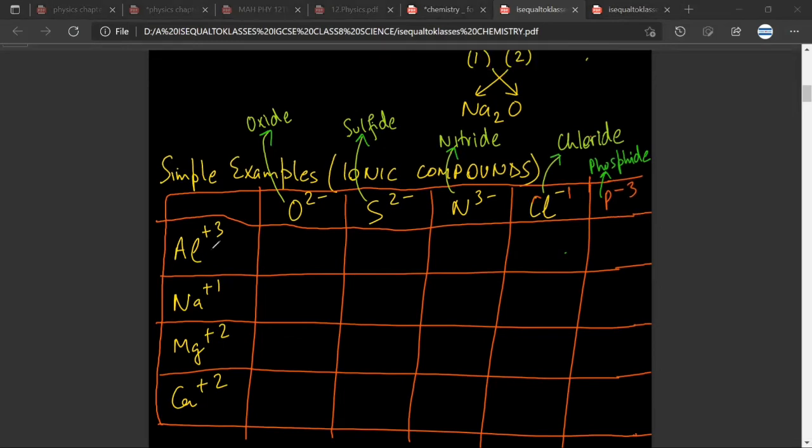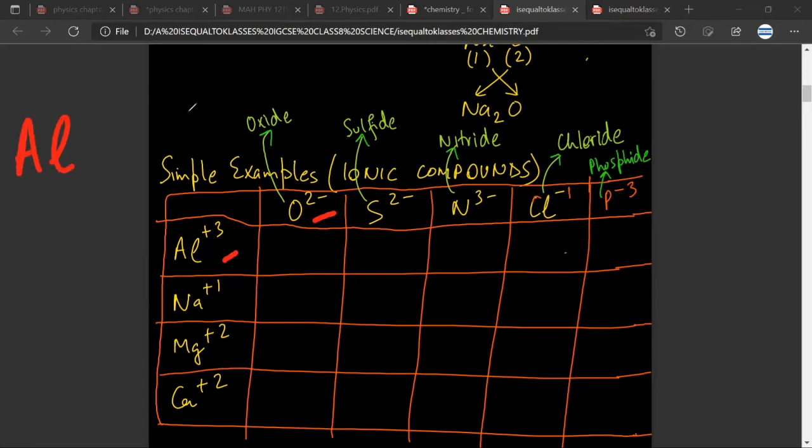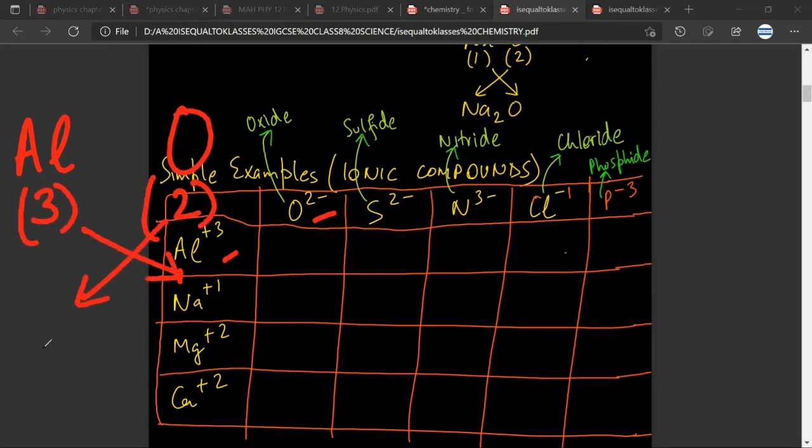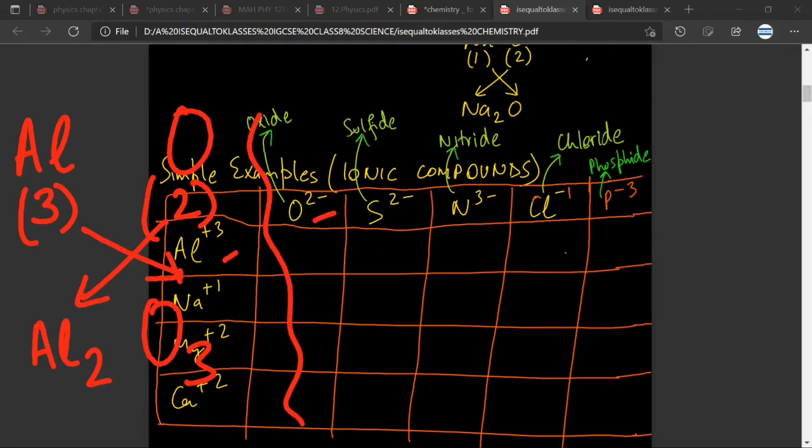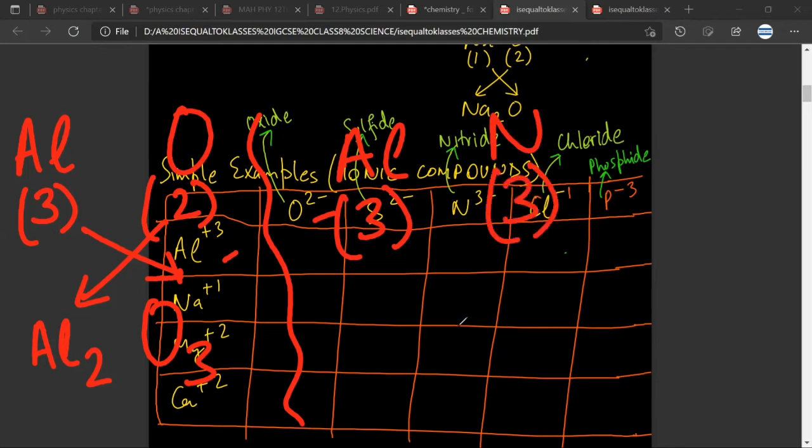Basically, if I have to form a compound of aluminium and oxide, what do I do? I write Al, I write oxygen, I write their valencies below, and then I do a crisscross like this. Basically, this means Al will have a 2 below it and oxygen will have a 3 below it. Any doubt? Is it confusing? Let us take another example. So Al3 and let us take nitride. Have you understood?